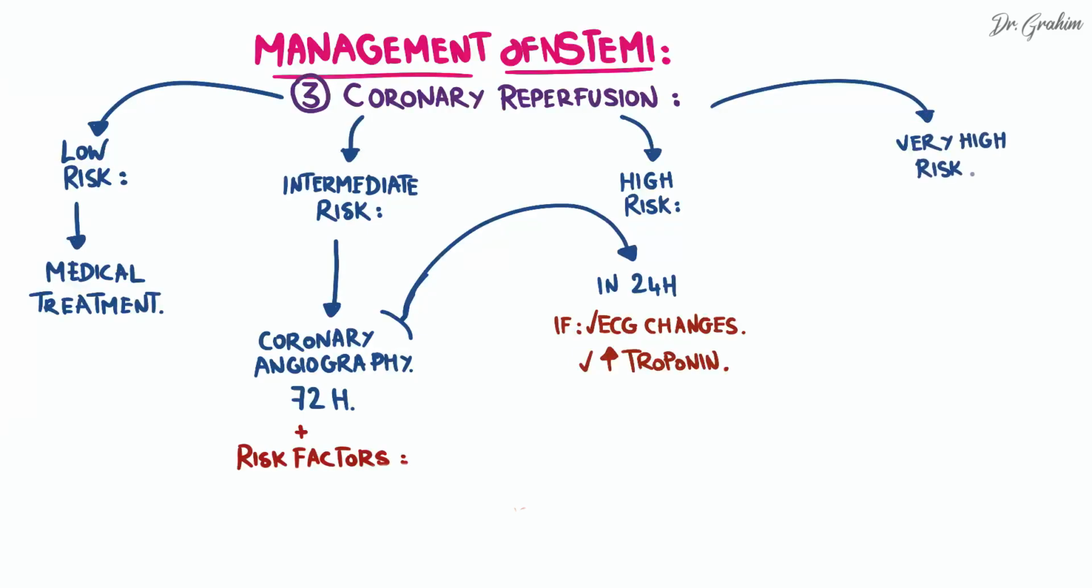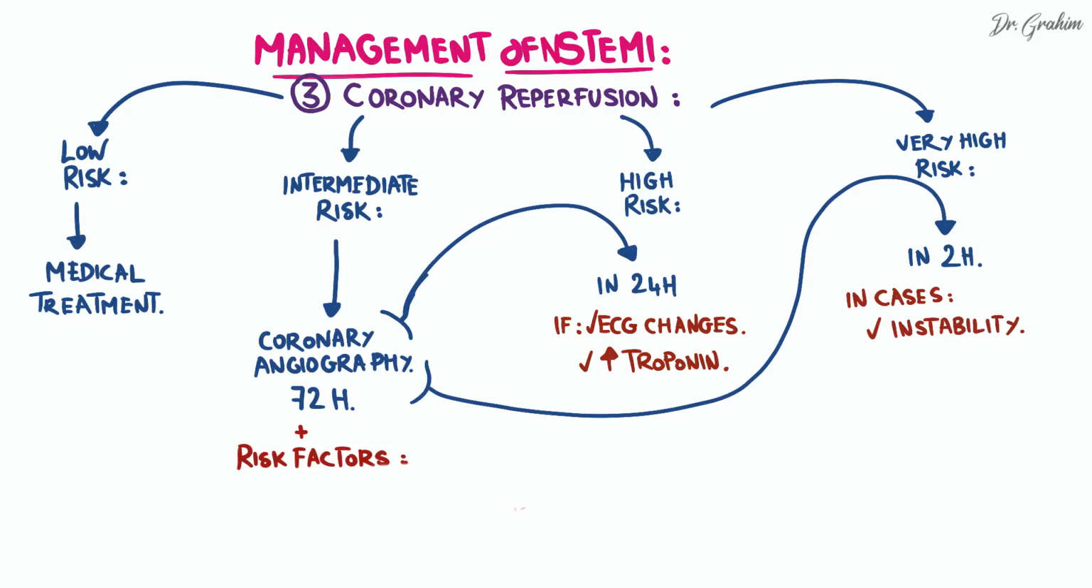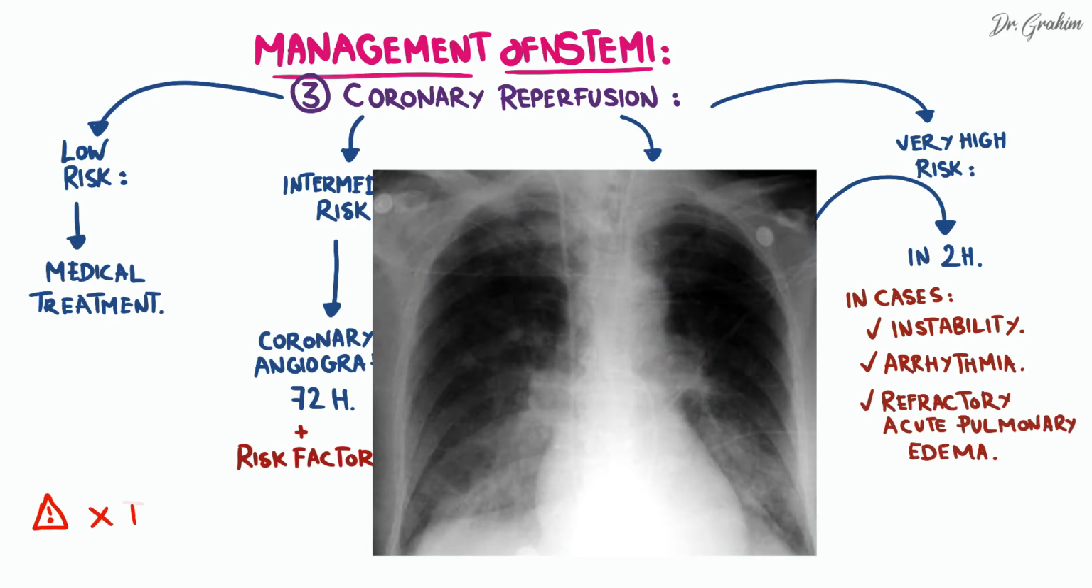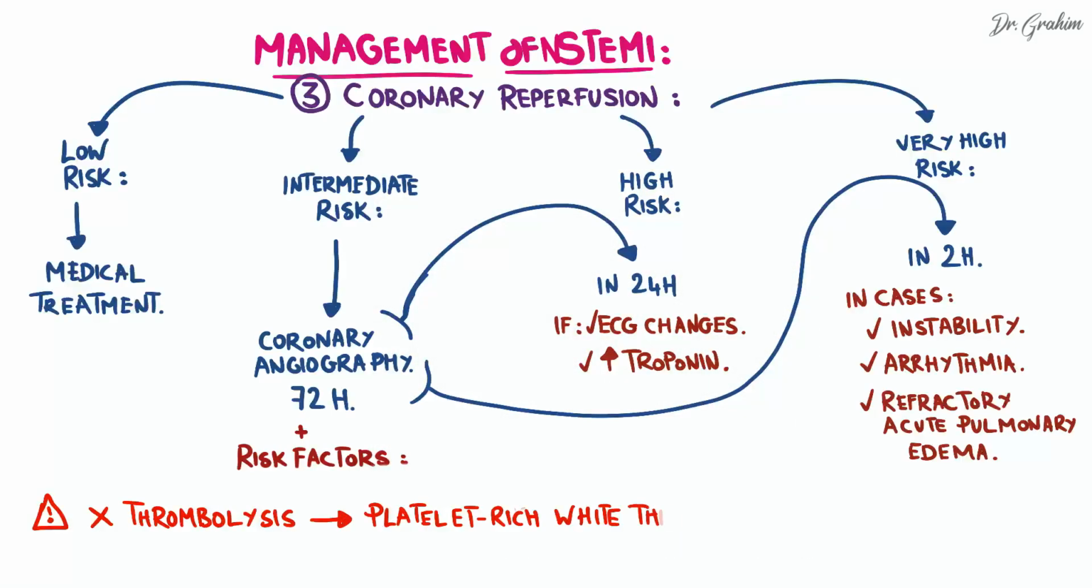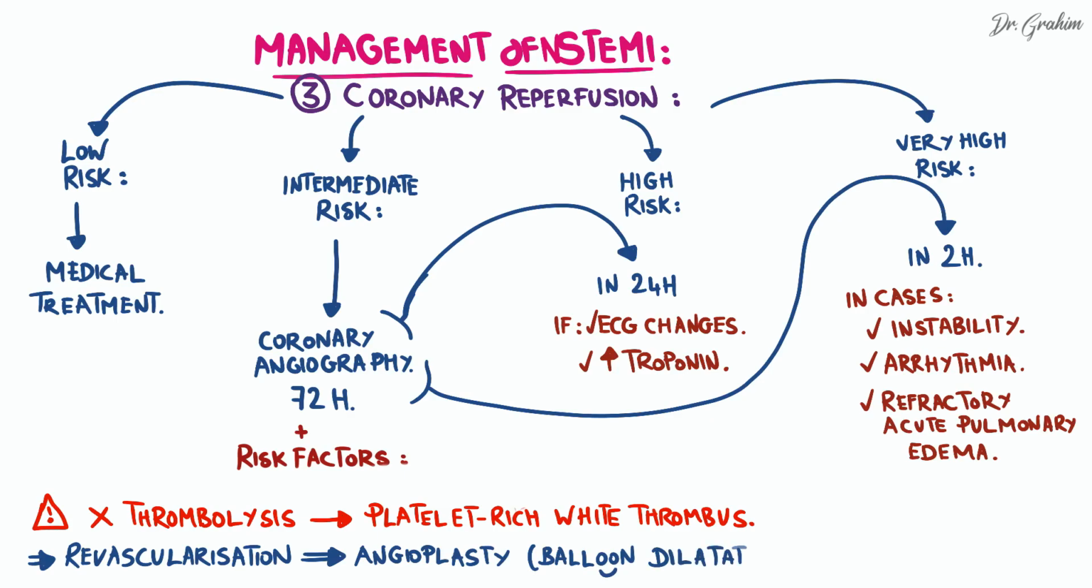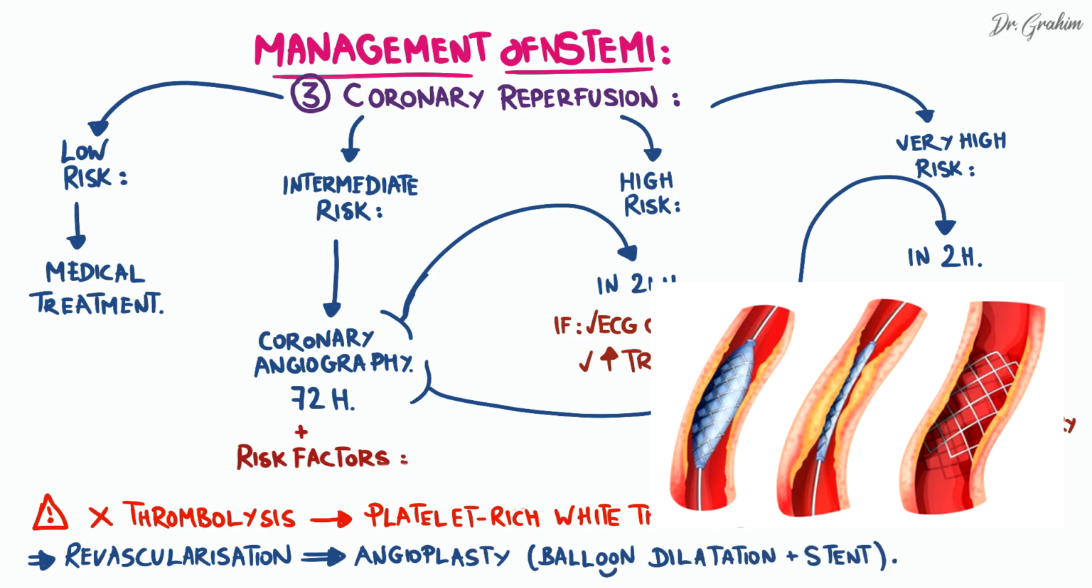If very high risk, coronary angiography is performed within 2 hours in case of hemodynamic instability, arrhythmia, or refractory acute pulmonary edema. Thrombolysis is never used due to the risk of platelet-rich white thrombus. Revascularization options include angioplasty, which involves balloon dilatation with a stent placement.